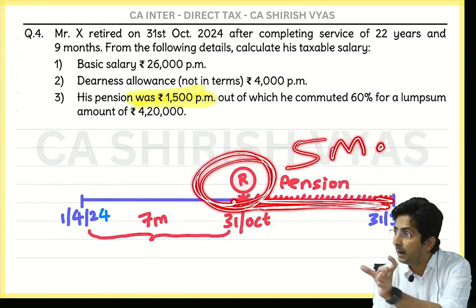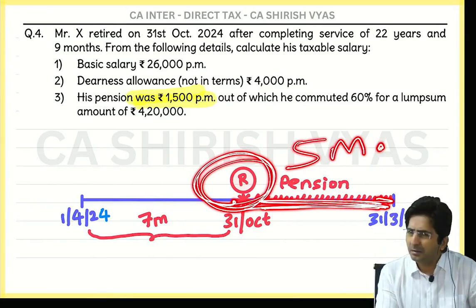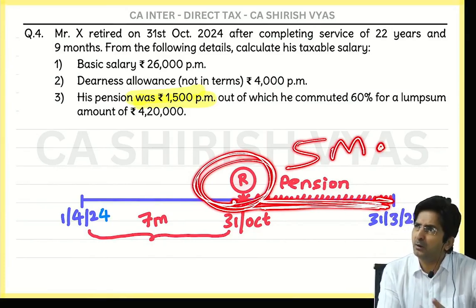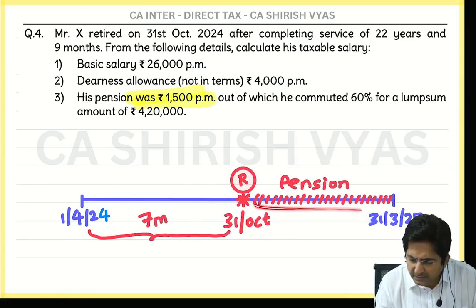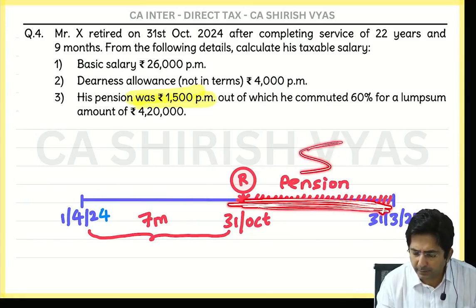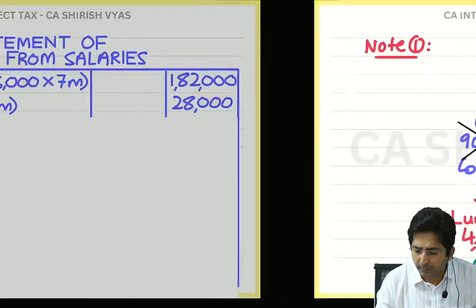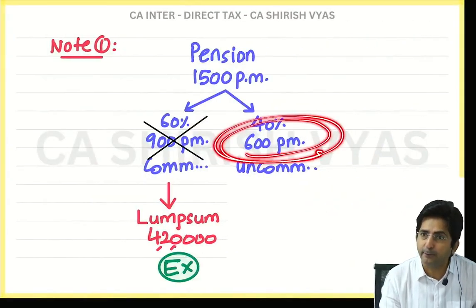Actually, that uncommuted amount you will get for years and years. But are we preparing the statement of years and years or only 1 year? Only 1 year, and that too he has just retired in October. So after retirement only 5 months are there.